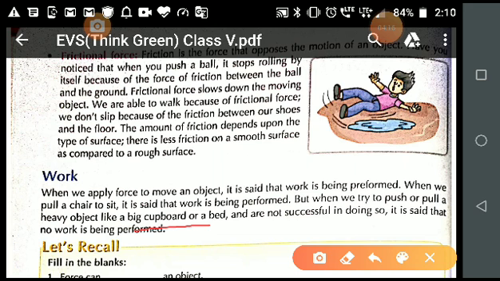We say that no work is being performed. So when we apply a force to an object and with that force the object moves, then work is being performed. And when we are applying the force but we are unable to move the object, it means no work is being performed. That is the definition of work.